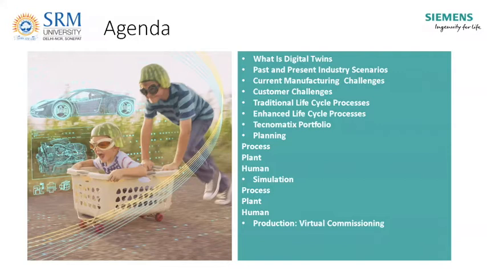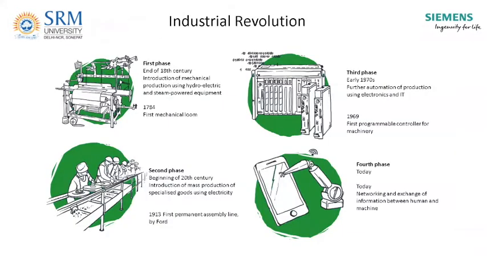To begin with, if we look back at the Industrial Revolution, the first phase started in the end of the 18th century, where mechanical production using hydroelectric and steam powered equipment was used. Then the second phase started with the beginning of the 20th century with the introduction of mass production. The first mass production line was introduced by Ford.